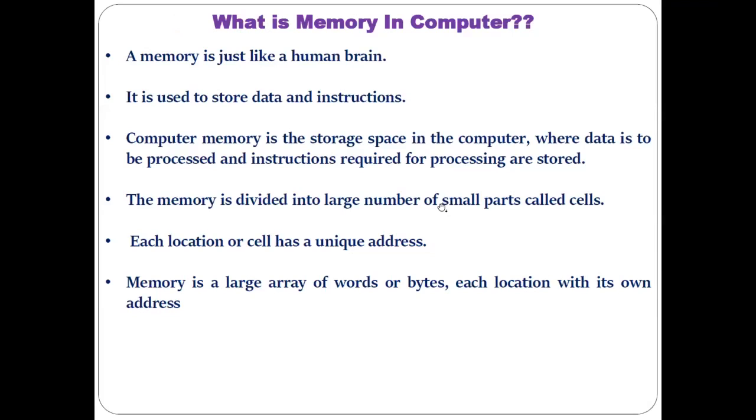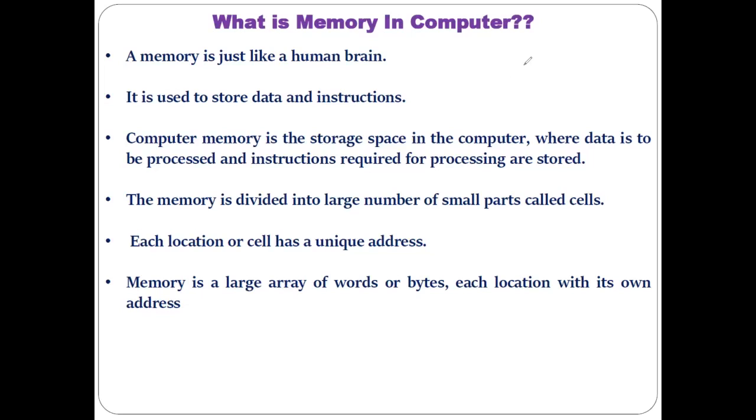Before we go to the actual point of memory management, first we need to understand what exactly memory is in a computer. It is just like a human being having a human brain. The human brain stores different kinds of information: whatever past experience a human being has, and whatever he needs to do in the present or future, every part of that information is stored in the human brain. That is why we consider it our memory.